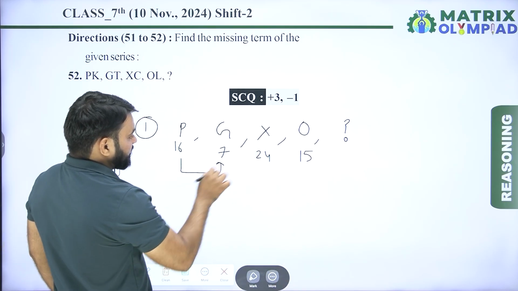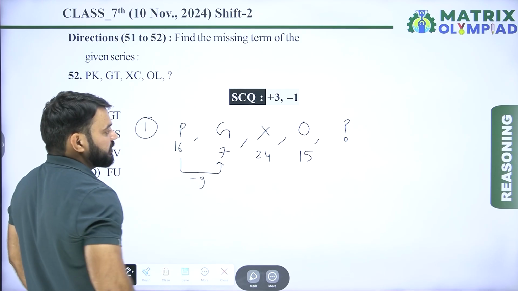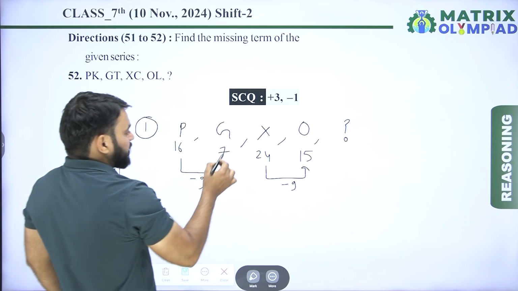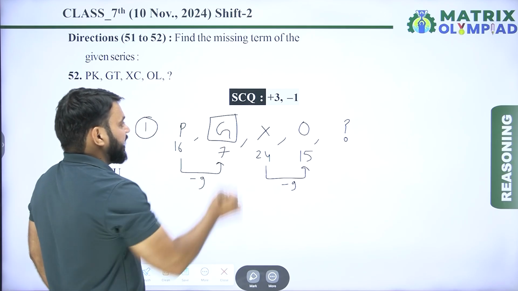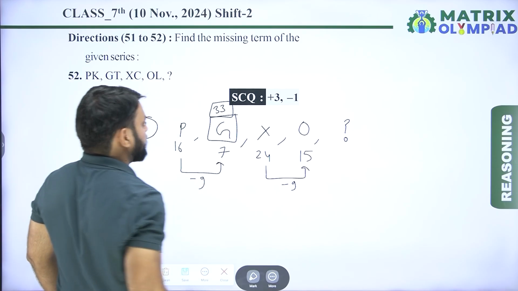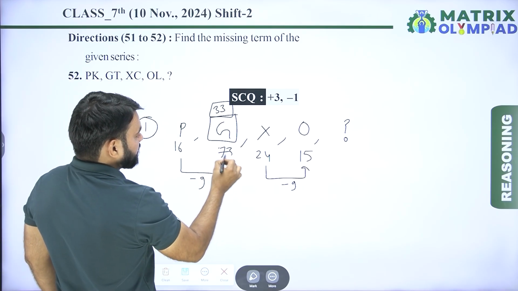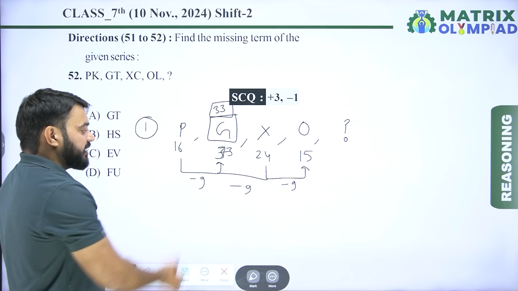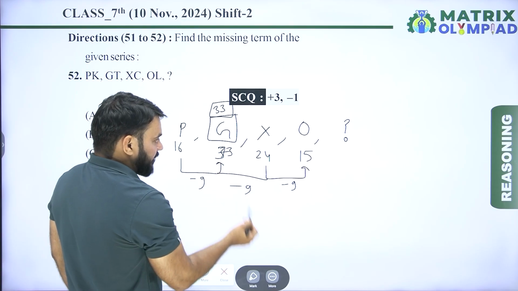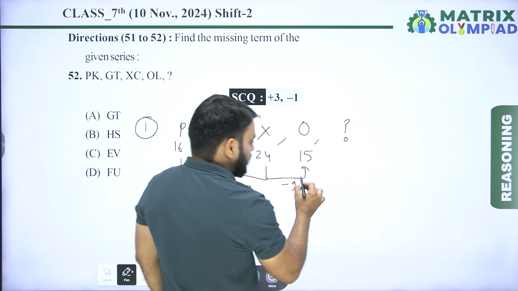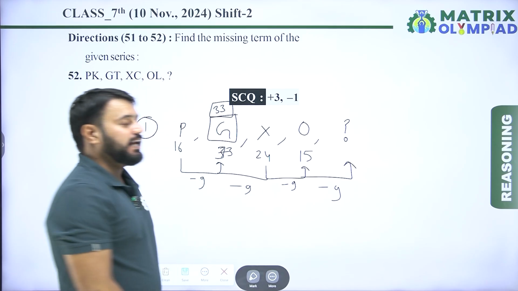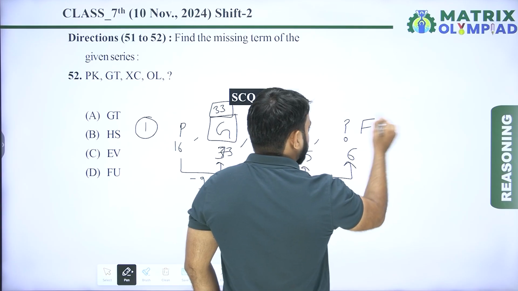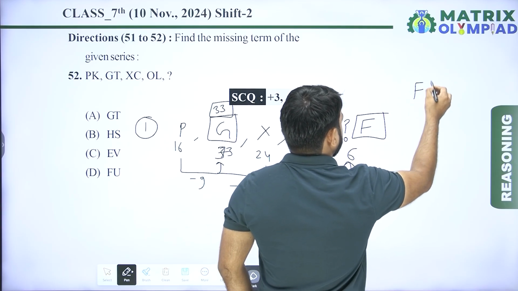So 16 minus 9, it means 7. 24 minus 9, it means 15. The place value of G is 7, and also 33 in the English alphabet. It means 33 minus 9, it means 24. So the pattern is 16 minus 9, now 33 minus 9, 24 minus 9. Similarly 15 minus 9. So 15 minus 9, it means 6. So 6 means F. So the first missing alphabet is F.